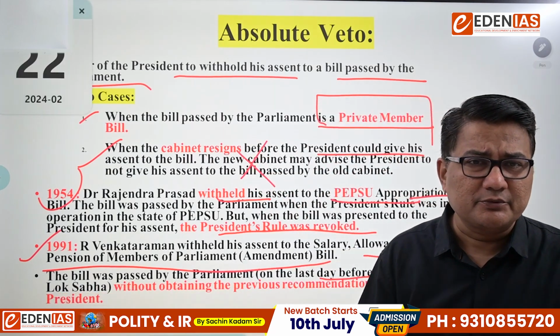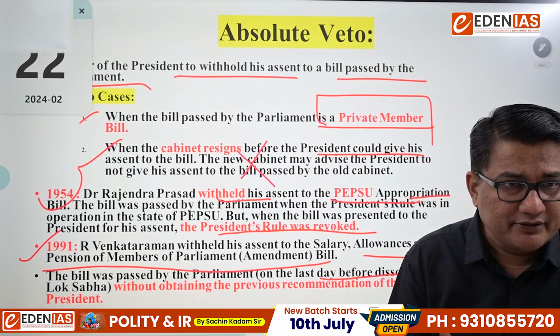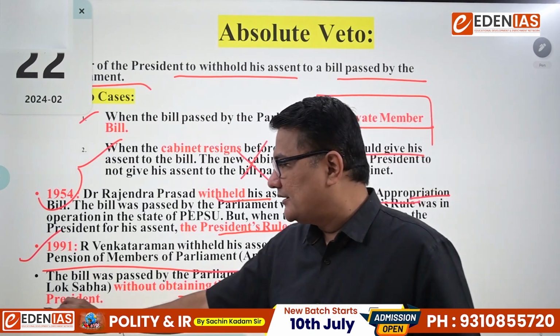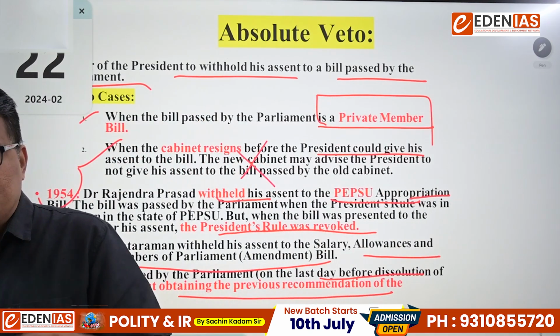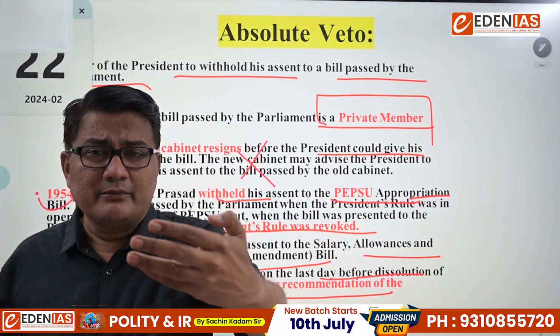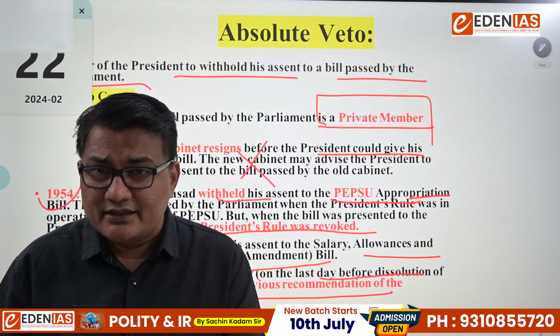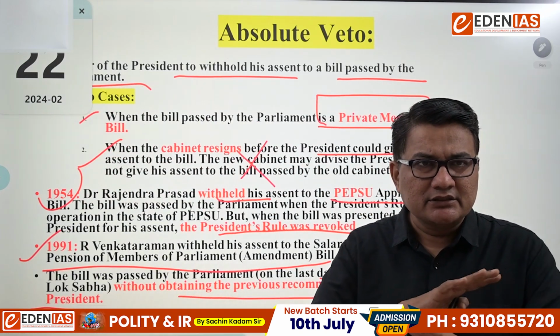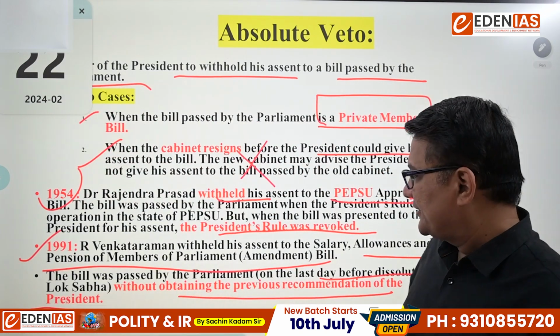Then you may say, so it is possible. But listen carefully: it was passed without obtaining the previous recommendation of the President. What does it mean? Every bill has certain rules, and suppose this bill required the previous recommendation of the President, and you are not taking the recommendation of the President, then is it binding on the President to sign the bill? The answer is no. Next.